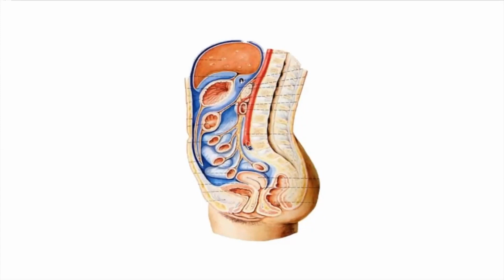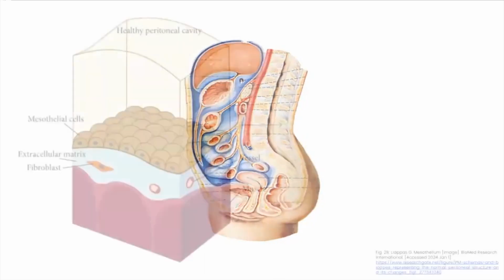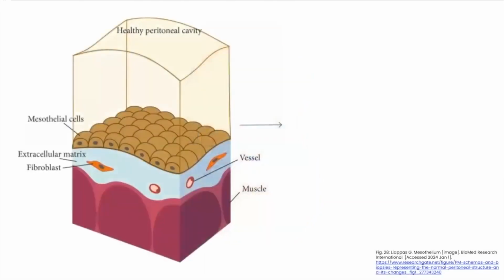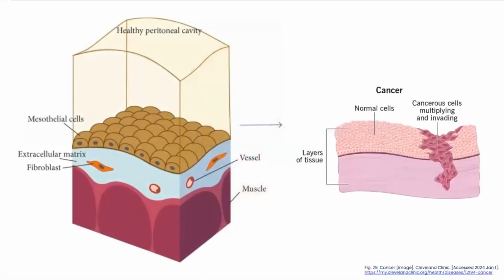Low-grade mucinous ovarian cancer begins in the peritoneal space of the abdomen, the location of the outer surface of the ovaries. The passive movement of peritoneal fluid aids in the metastasis of ovarian cancer cells through the peritoneal cavity.